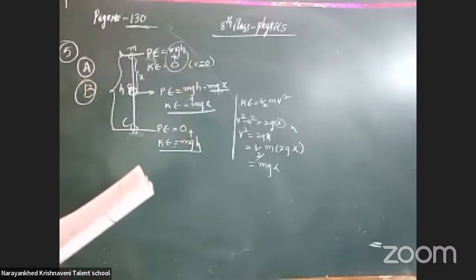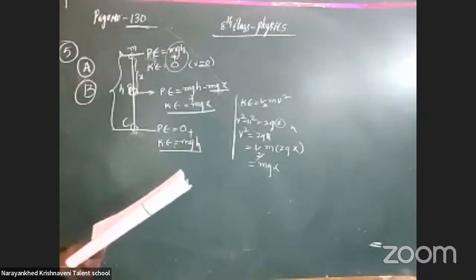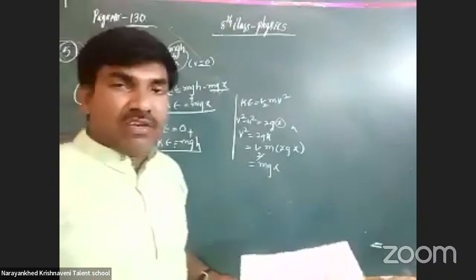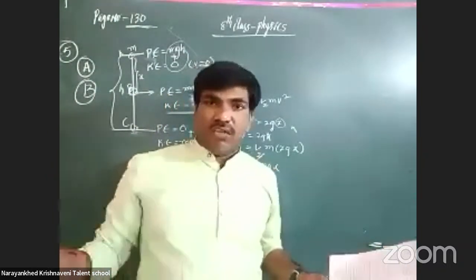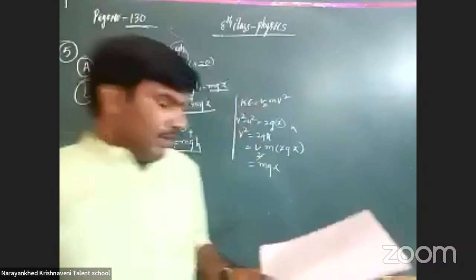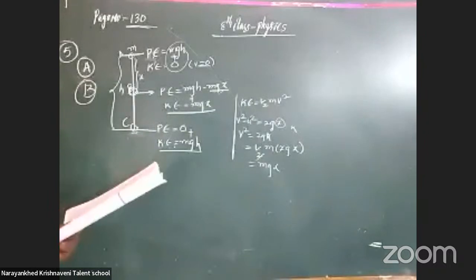Next, the kinetic energy gradually changes into potential energy. No, it is the potential energy that changes into kinetic energy. Here, kinetic energy does not change into potential energy. Got it? This is wrong. And next, the total sum of both the energies.